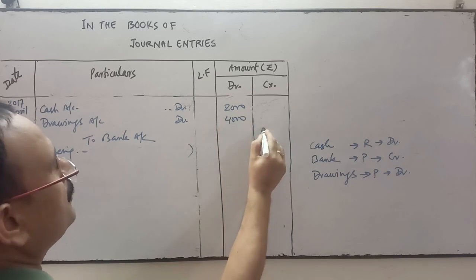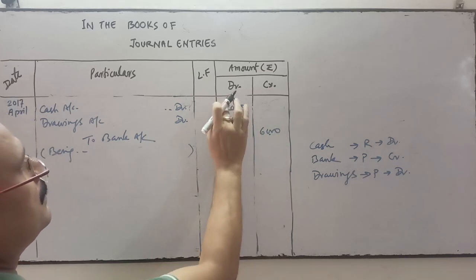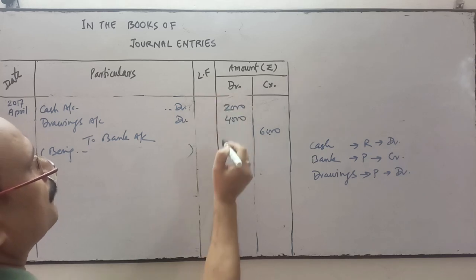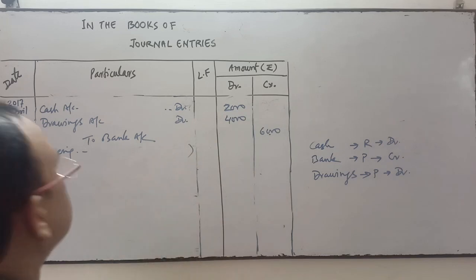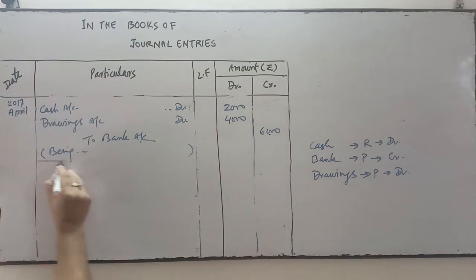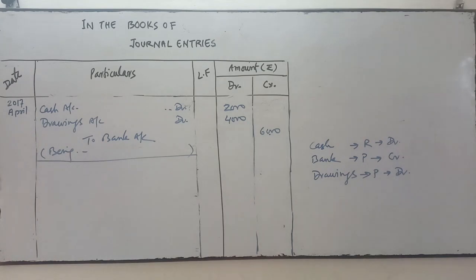So total money withdrawn is 6,000 from the bank, 2,000 for office use, 4,000 for personal use. Okay, total money withdrawn is 6,000. Now see the next transaction.